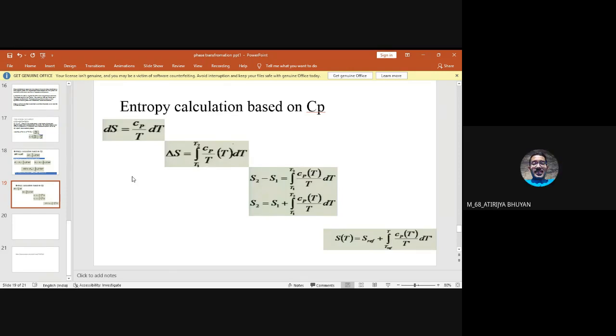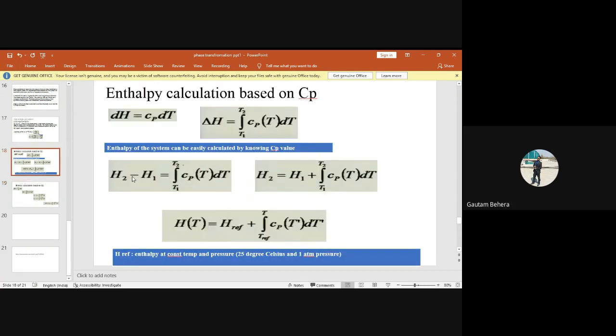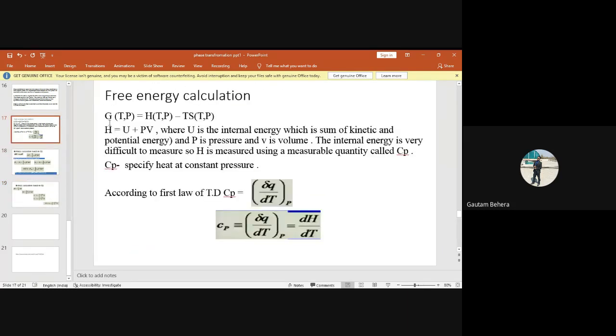You can calculate the Gibbs free energy simply because our starting expression is this one: G is equal to H minus TS. You know the temperature, you know the entropy, you know the enthalpy. You can calculate the free energy.